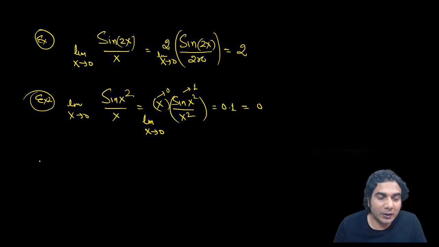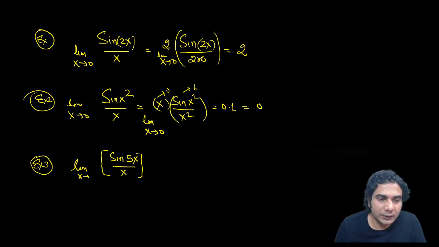All right. Now see example number 3. Now suppose you have greatest integer of sine of 5x upon x, limit x is approaching to 0. Now let's see what happens.